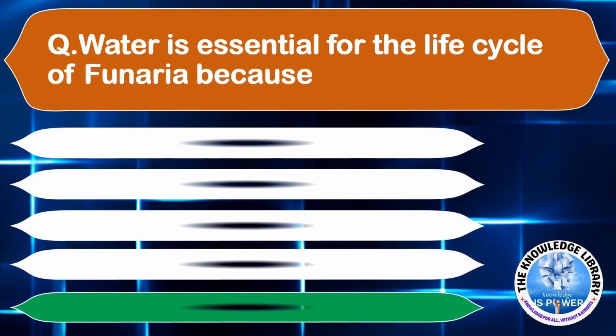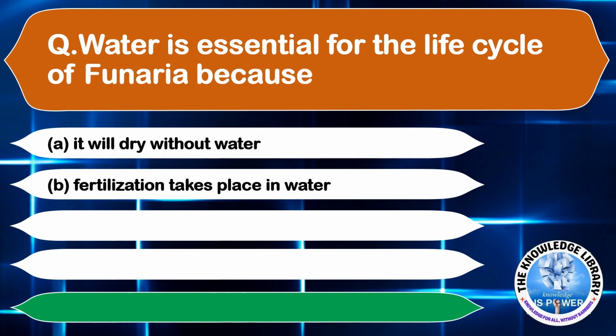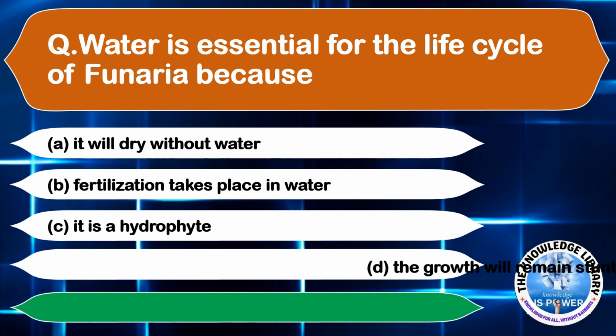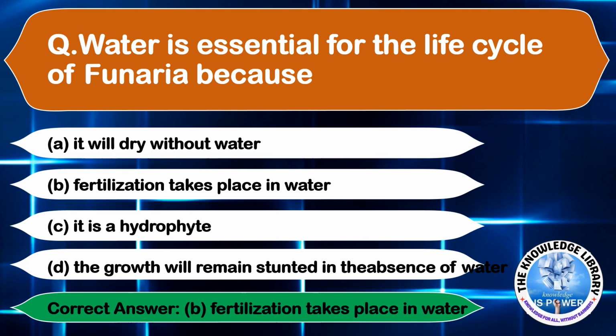Water is essential for the life cycle of Funaria because option A, it will dry without water, option B, fertilization takes place in water, option C, it is a hydrophyte, and option D, the growth will remain stunted in the absence of water. The correct answer is option B, fertilization takes place in water.